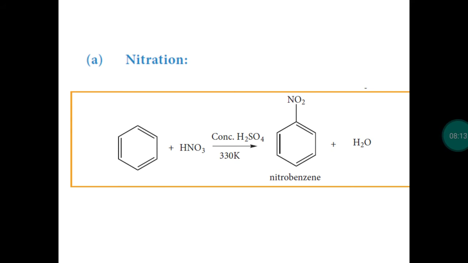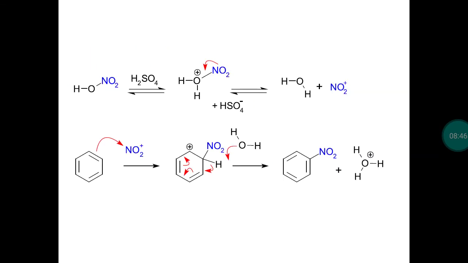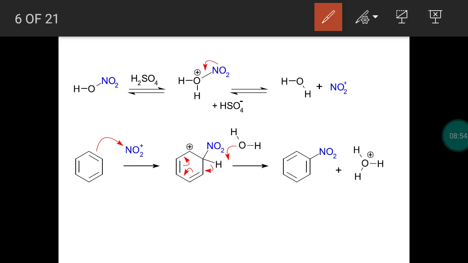First, nitration reaction. When benzene reacts with nitrating mixture, which is the mixture of concentrated nitric acid and concentrated sulfuric acid. Okay. When you mix concentrated nitric acid and sulfuric acid, this mixture is called a nitrating mixture. At 330 Kelvin, we get nitrobenzene. What is the mechanism? There will be three steps: generation of electrophile, attacking of electrophile on benzene, and third step, leaving of proton to get the product. So this is the mechanism of nitration.